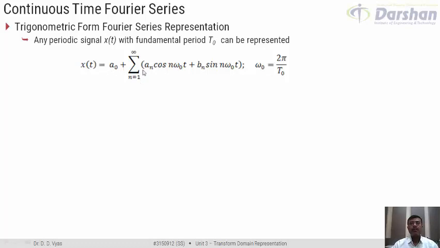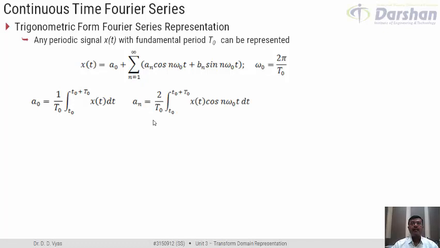Here a0 and an and bn are called the coefficients of Fourier series and they are defined by this relation. a0 is 1 upon t0 integration t0 to t0 plus t0. It means that we are supposed to integrate it over one period. This period can be minus t0 by 2 to plus t0 by 2, 0 to t0, or any duration which represents one period of x of t. So a0 is equal to 1 upon t0 integration over one period x of t dt.